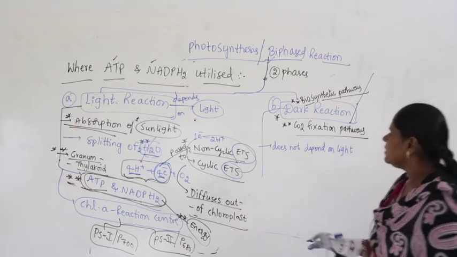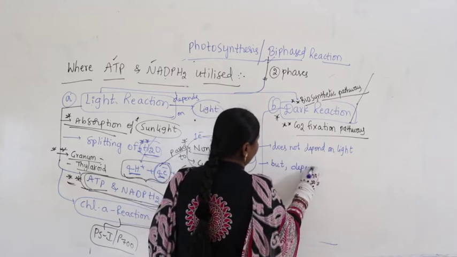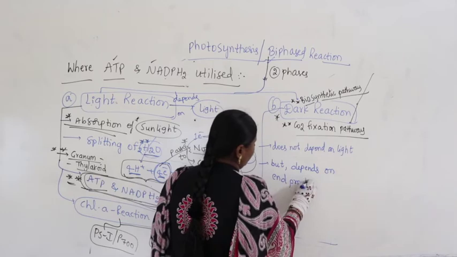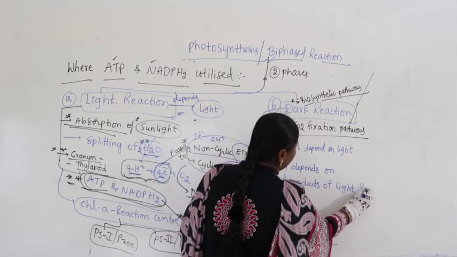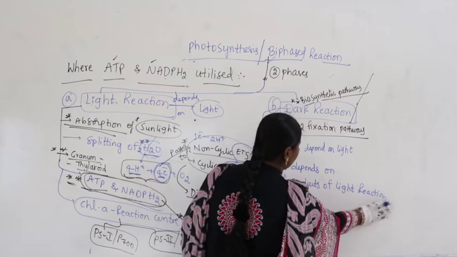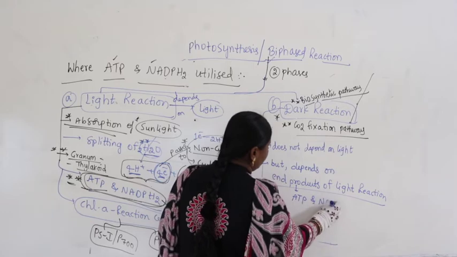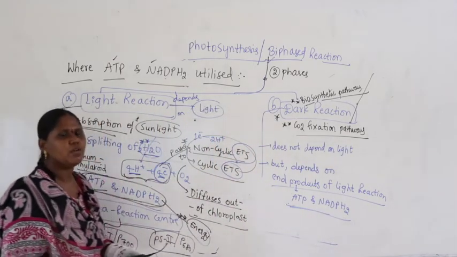Then what does it depend on? It depends on the end products of light reaction. What are the end products of light reaction? Nothing but ATP and NADPH2. What's the meaning of this?